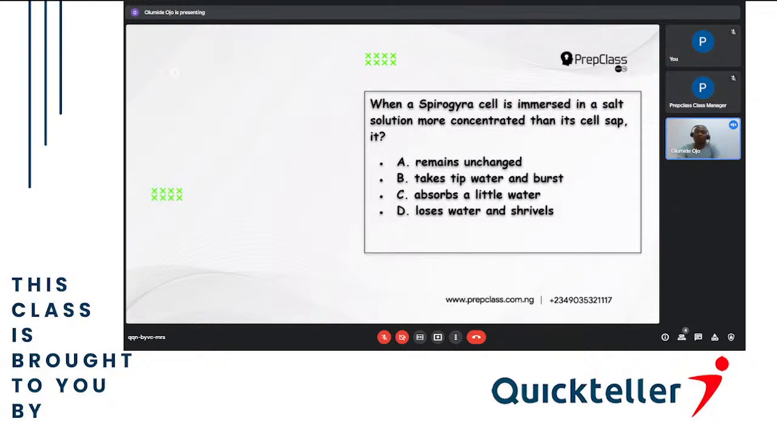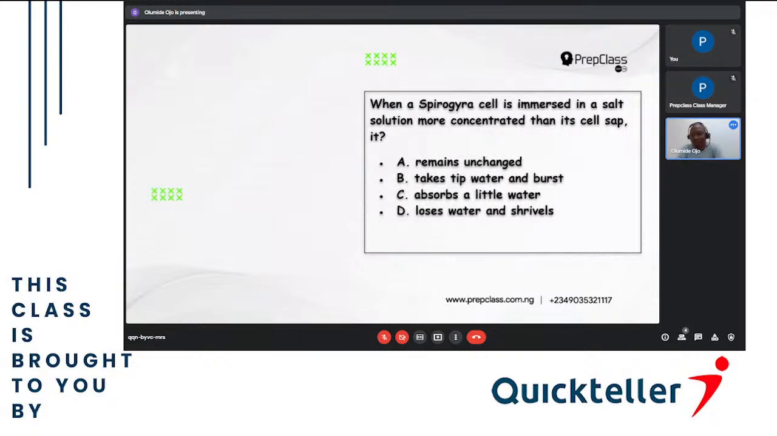Now, we have 3 types of solution. We have an isotonic solution, a hypertonic solution, and a hypotonic solution. Isotonic solution is when both the solute and the solvent are in the same concentration. While hypertonic is when the concentration of the solute is more than the solvent, and we have the hypotonic. Now, more concentrated means that what? It is a hypertonic solution. That means the spirogyra is in a hypertonic solution.